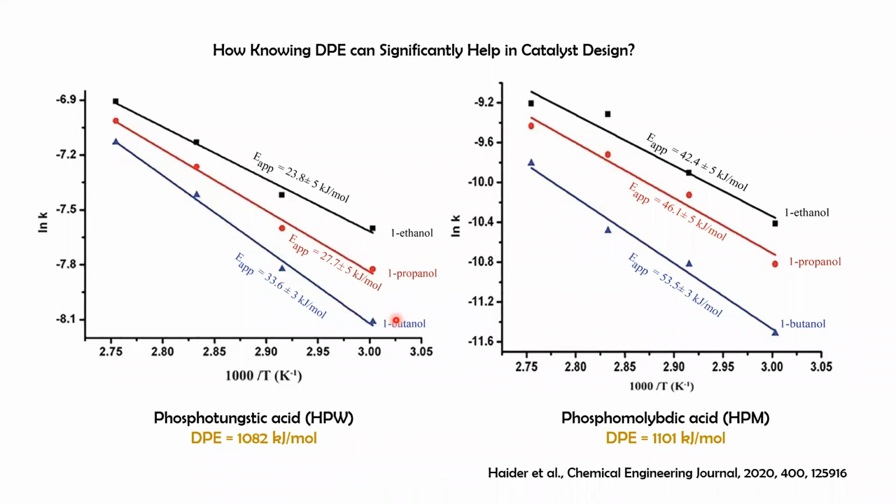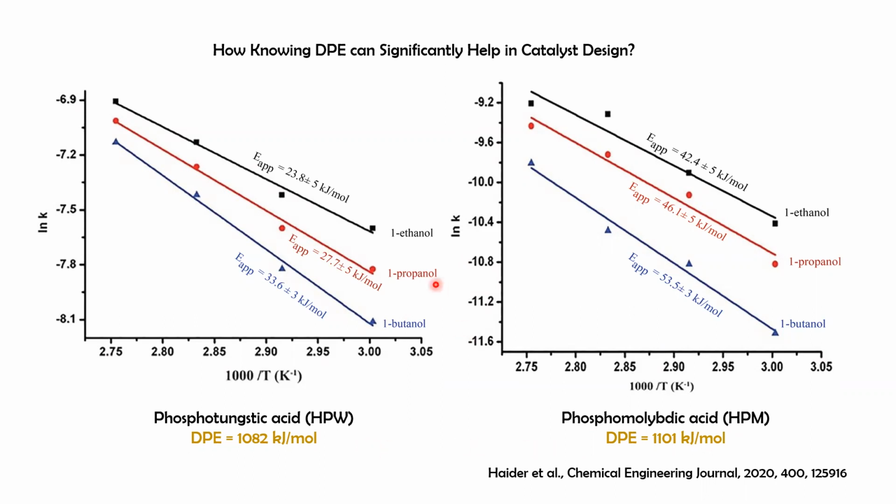Now, if we want to understand the significance of deprotonation enthalpy, we can consider this example, where we compare the system where we used phosphotungstic acid and, on the other hand, phosphomolybdic acid. Over here, phosphotungstic acid would mean phosphorus at the center, and tungsten would be the addenda atoms. And over here, phosphomolybdic acid would mean phosphorus at the center, and molybdenum transition. Molybdenum is a transition metal. We can observe that deprotonation enthalpy of phosphotungstic acid is lower as compared to phosphomolybdic acid.